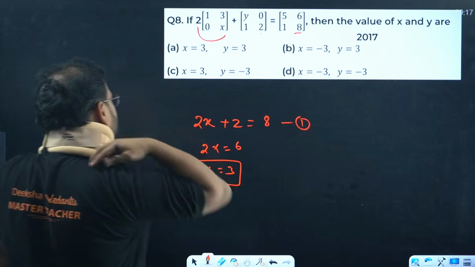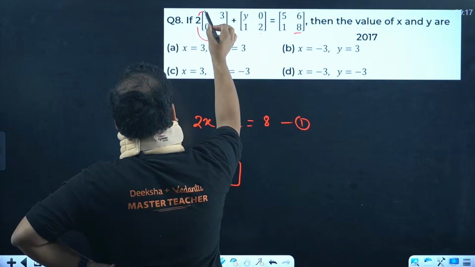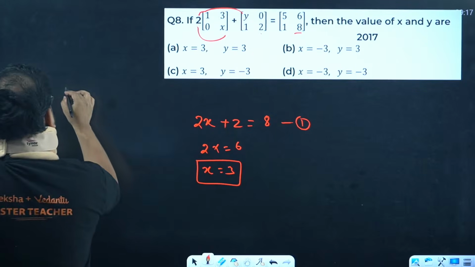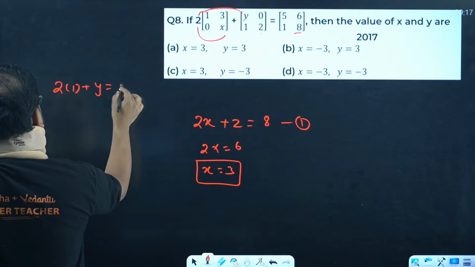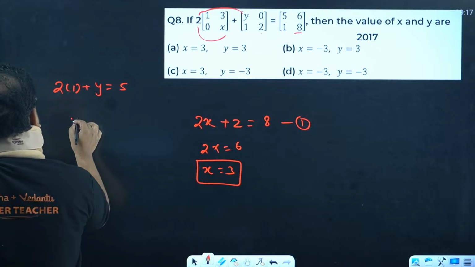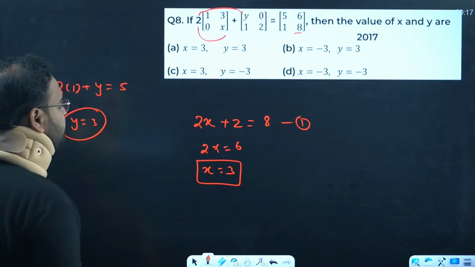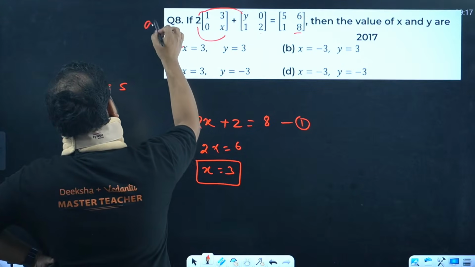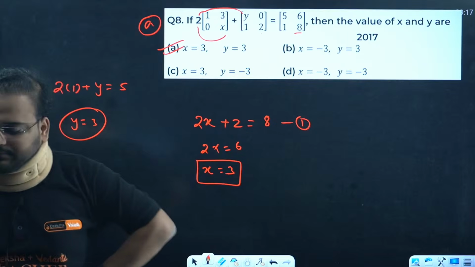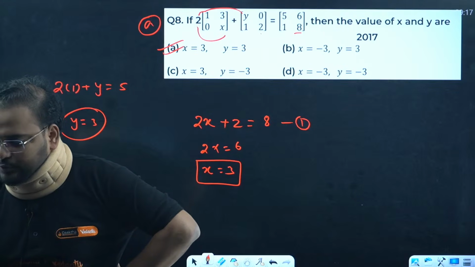What about the next one, sir? For y is over here, so we're going to multiply 2 into 1 with y. So we get what? 2 into 1 plus y is 5. It means y has to be what? 3. Please check, is the answer 3 and 3? Is the answer 3 and 3, guys? Is 8 option A correct? Yes. Superb.